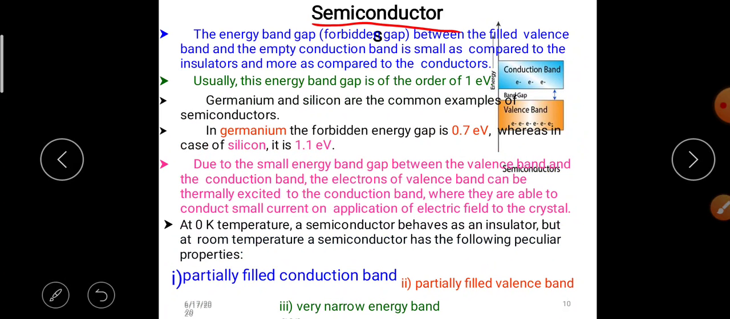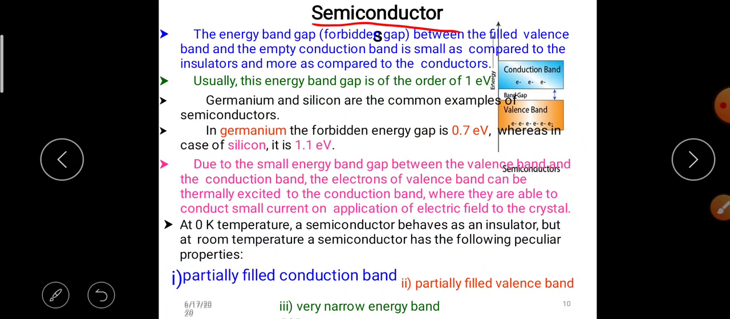The energy band gap between the filled valence band and the empty conduction band is small as compared to insulators and more as compared to conductors. Usually, this energy band gap is of the order of 1 electron volt. Germanium and silicon are common examples of semiconductors.